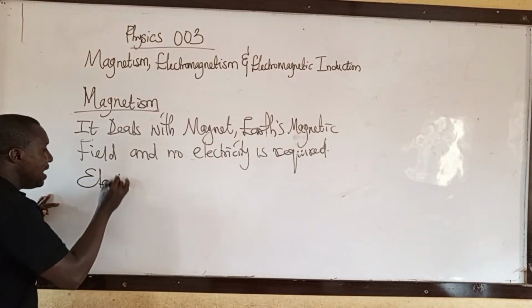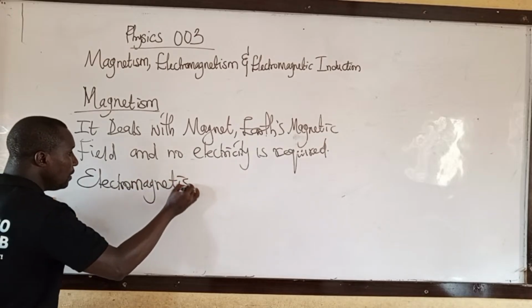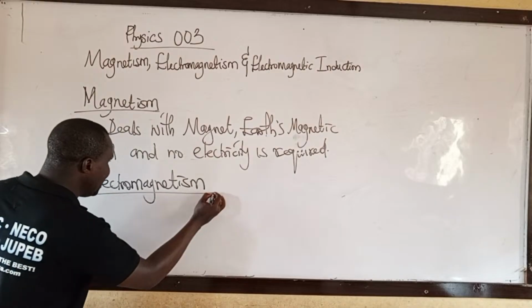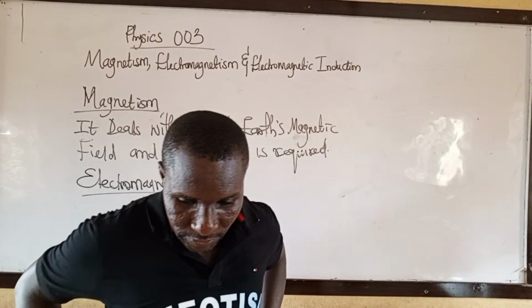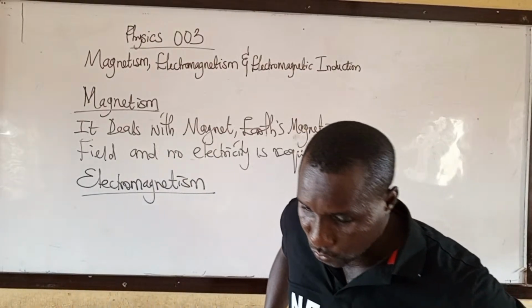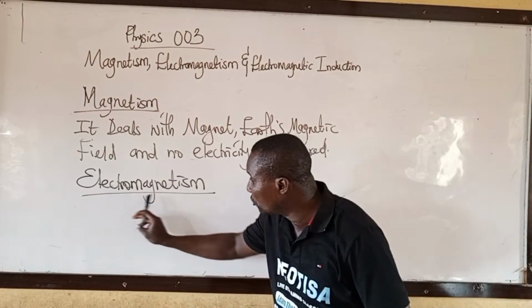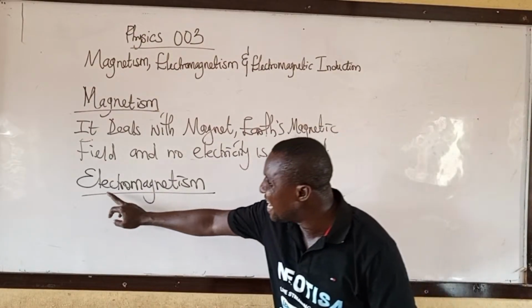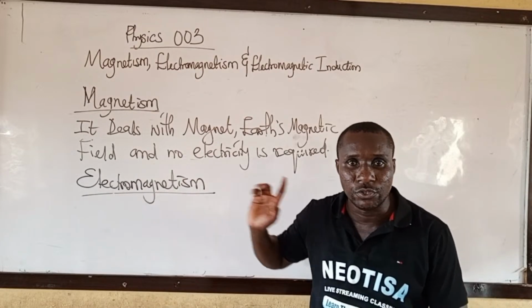Then what is electromagnetism? From the word electromagnetism, that is electricity producing magnetic field.